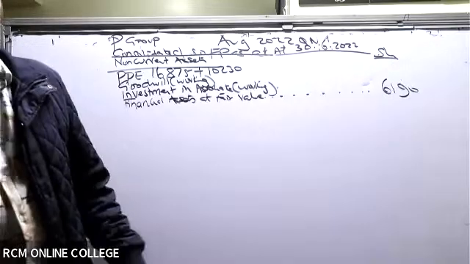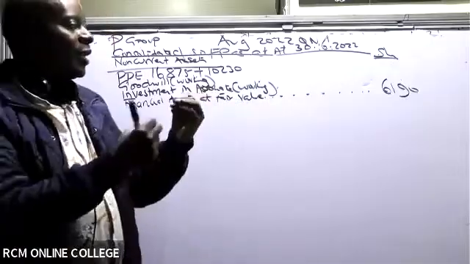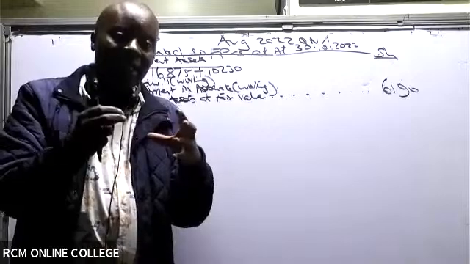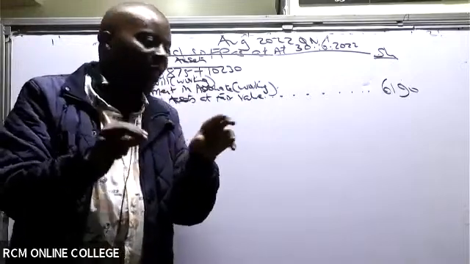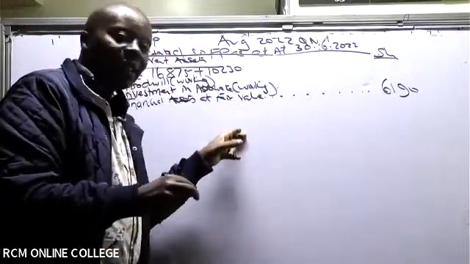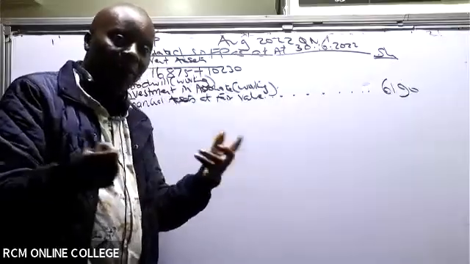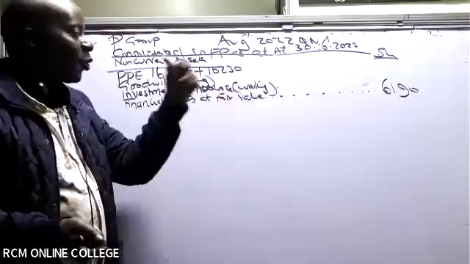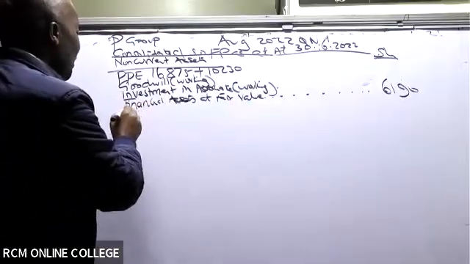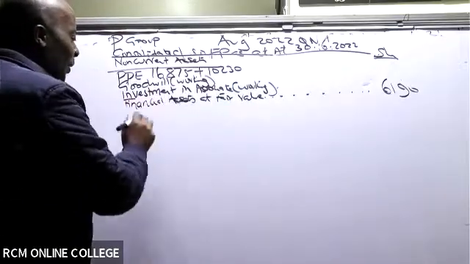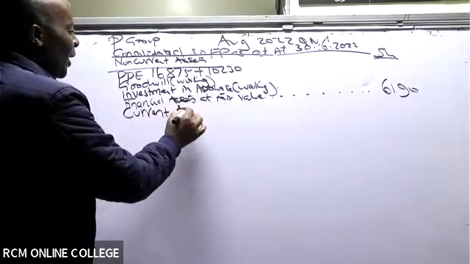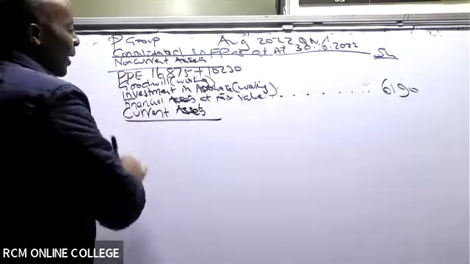And of course, if you're using this approach, you must be generous in terms of the spaces you leave. Like now here, I would leave 2 spaces just in case something crops up when I'm reading the additional information, and leave 2 spaces for my total current assets. Myself, I can't leave because my board is not that big. But I wish my board was as big as your book. So current assets, I underline like that.